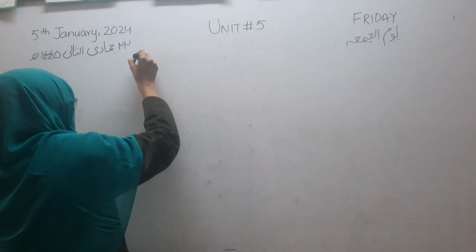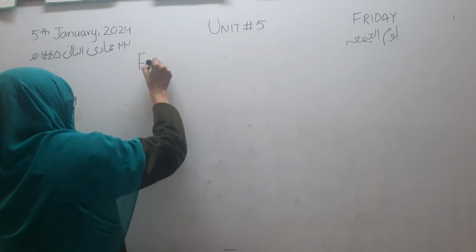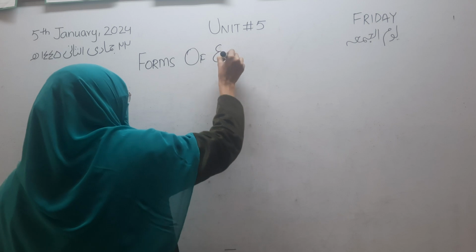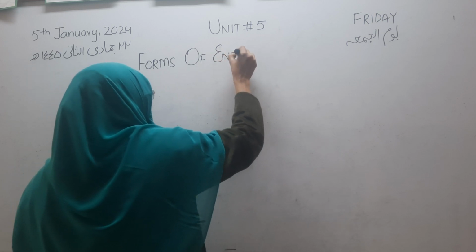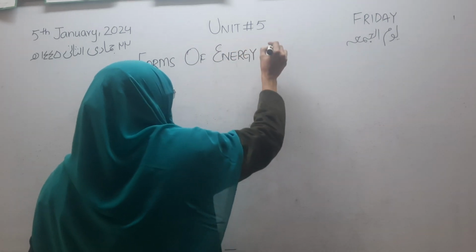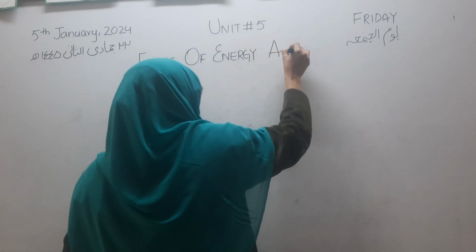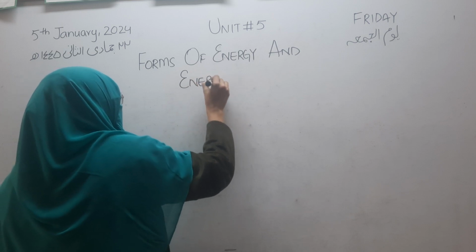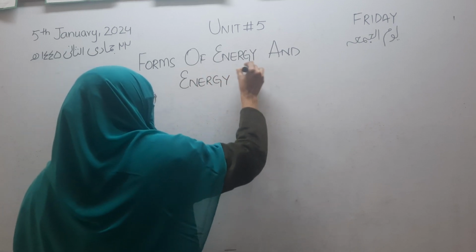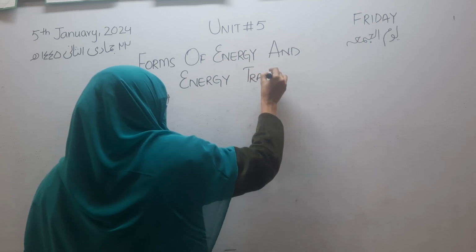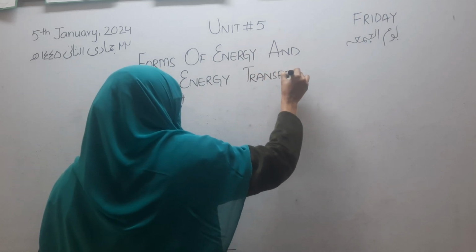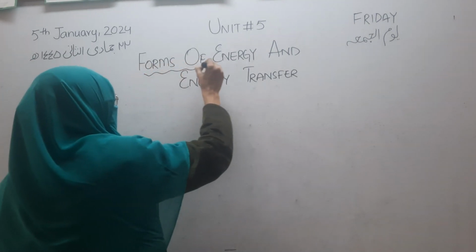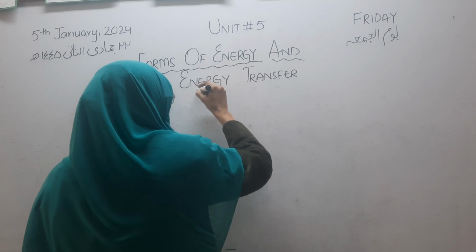The name of unit number 5 is Forms of Energy and Energy Transfer. So we have started unit number 5, that is forms of energy and energy transfer.